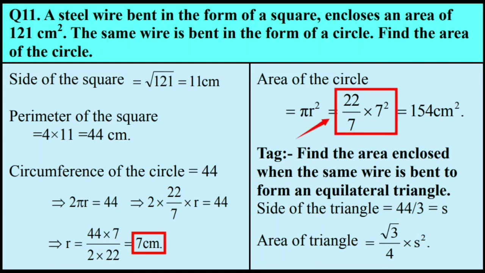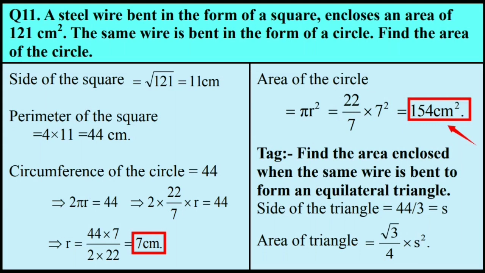Now the area of the circle covered by the wire is 22 by 7 multiplied by 7 square, where 22 by 7 is the value of pi and 7 is the radius of the circle obtained above. The result obtained by the expression is 154 centimeter square, and that is the area of the circle covered by the wire.